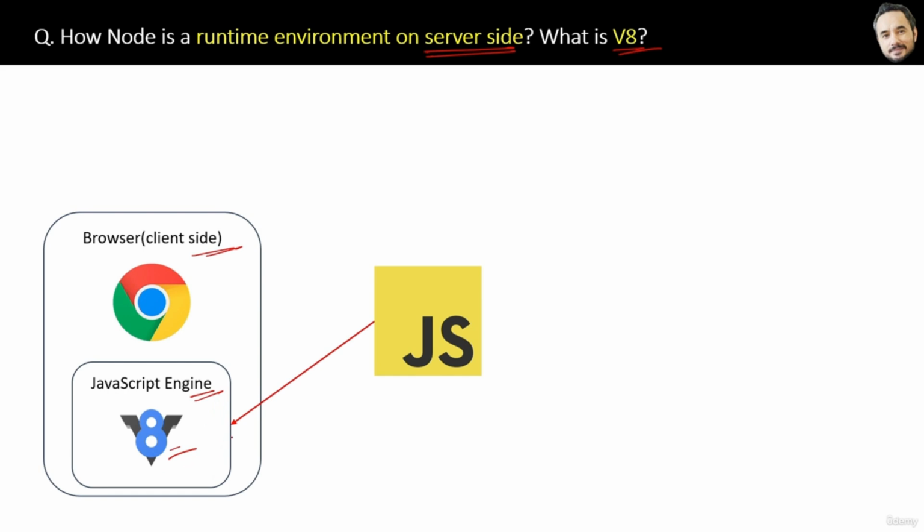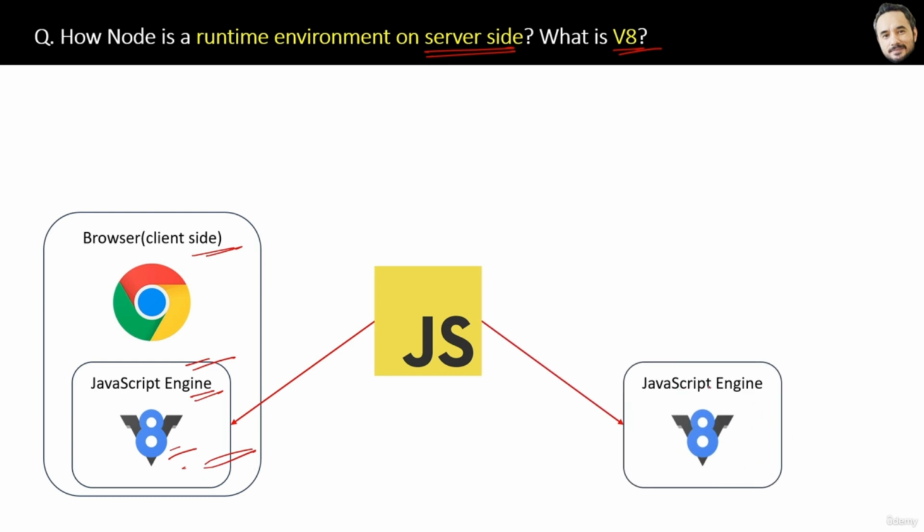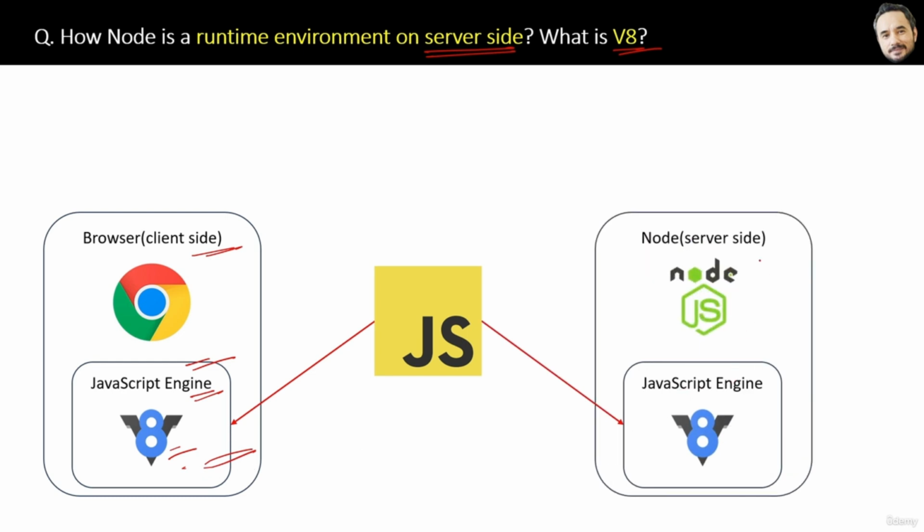So inside the Chrome browser, V8 is the JavaScript engine which runs the JavaScript code. Now an engineer, Ryan, used the same V8 JavaScript engine and created Node.js as a wrapper over it. Okay, therefore now with the Node.js runtime environment, JavaScript can run outside the browser also.